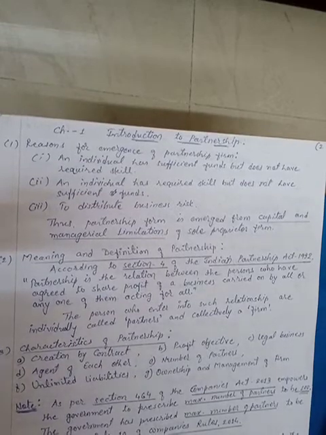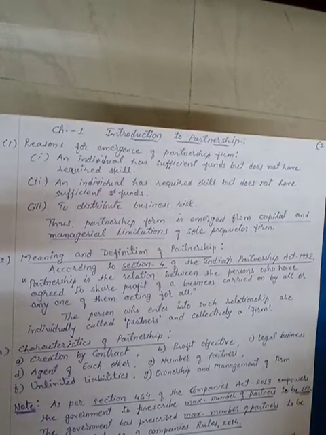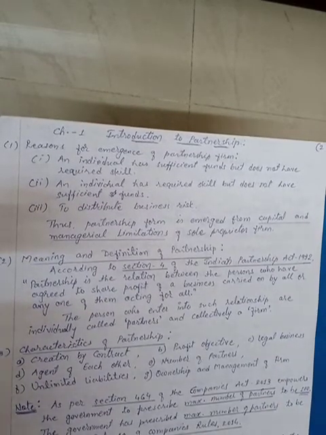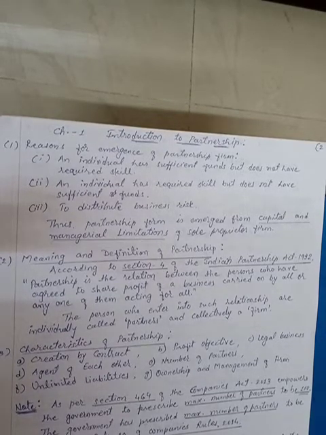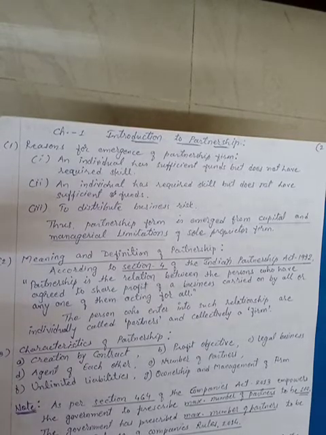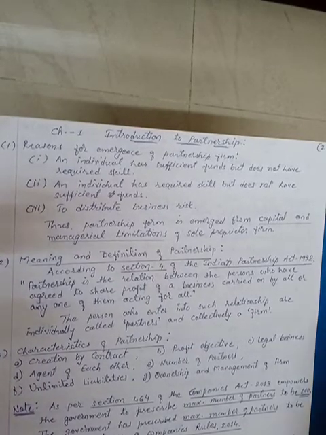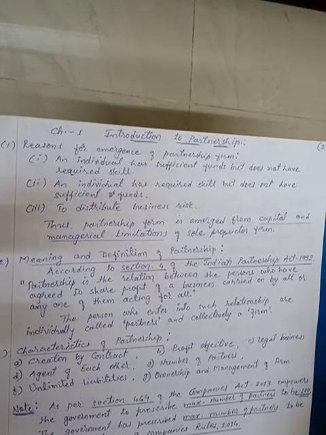The persons who enter into this relationship, into such a contract, are individually called a partner, or partners we can say, and collectively the group of those partners is called a firm, or you can say a partnership firm.